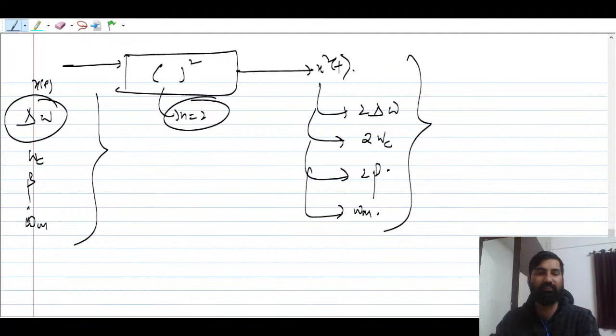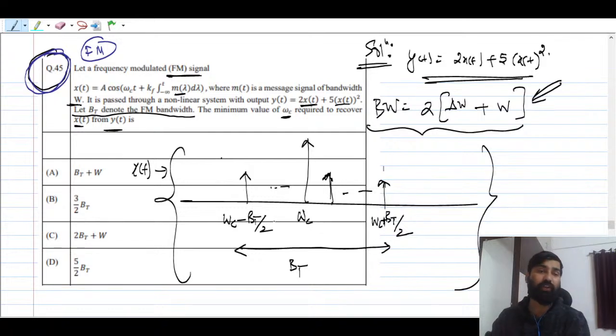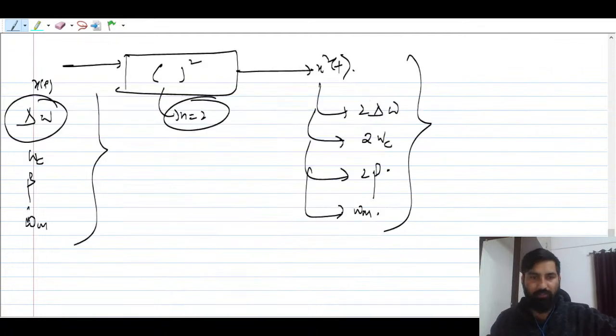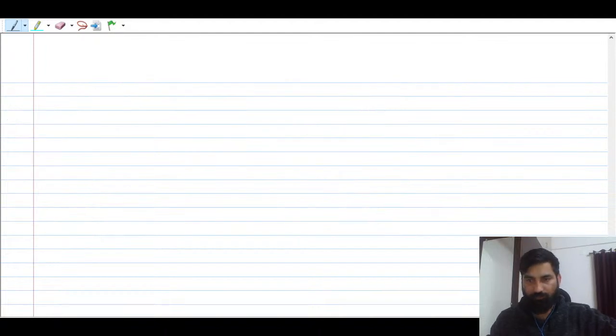Then what to do? This is very important. So let me get back, and this question was quite good, right? So then you have got this. You don't have to worry about whatever is multiplied with x(t) or x square t. Now you can add these two. If you add them, you can draw the spectrum again. Yes, I will draw it. So the new bandwidth for x square t will be BT plus 2 delta f, right? BT plus 2 delta f.